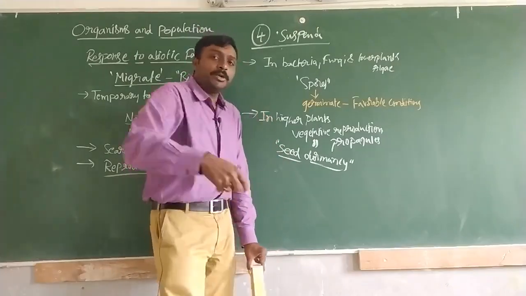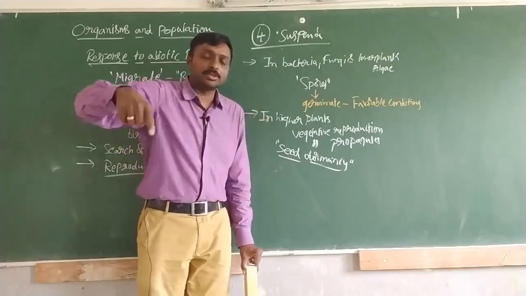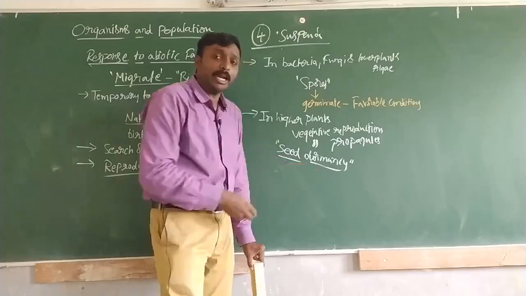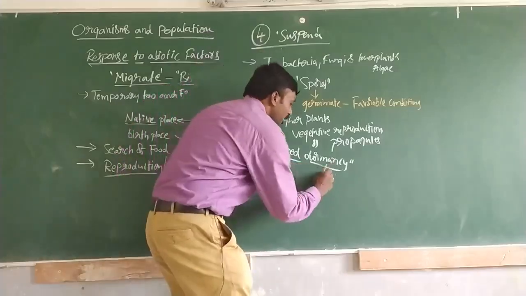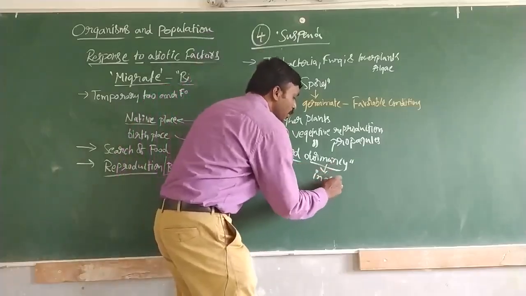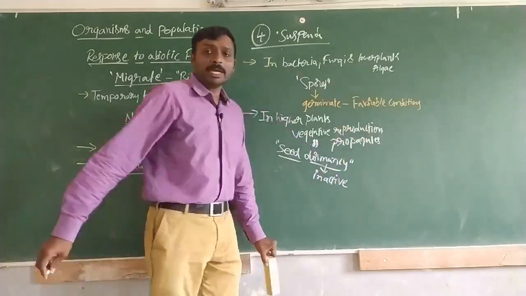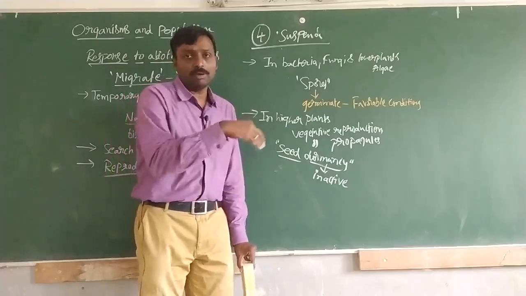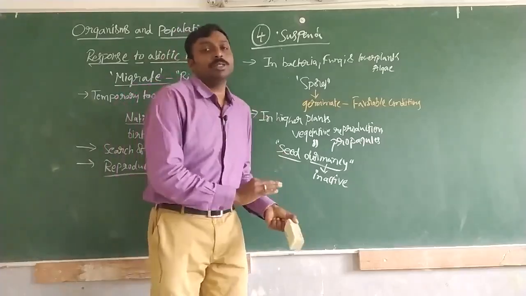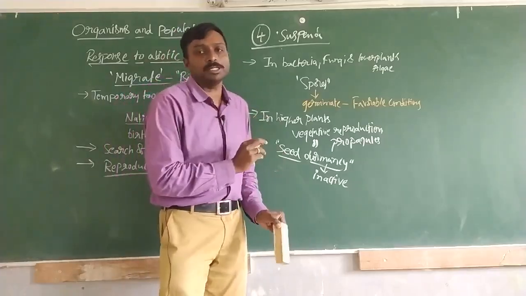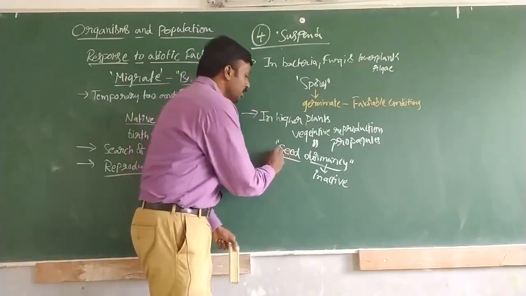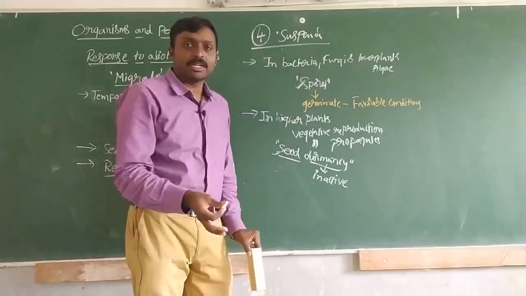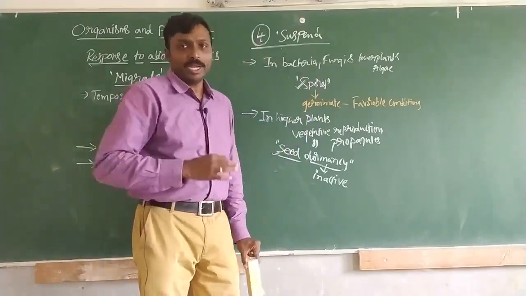But due to unfavorable external conditions, the seed becomes dormant. Dormancy means inactive. So the seed remains inactive due to unfavorable surroundings. When favorable conditions come back, these seeds or spores can germinate again.